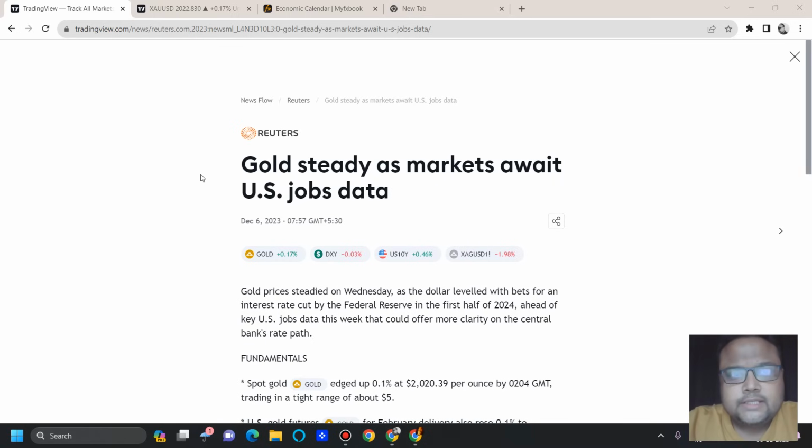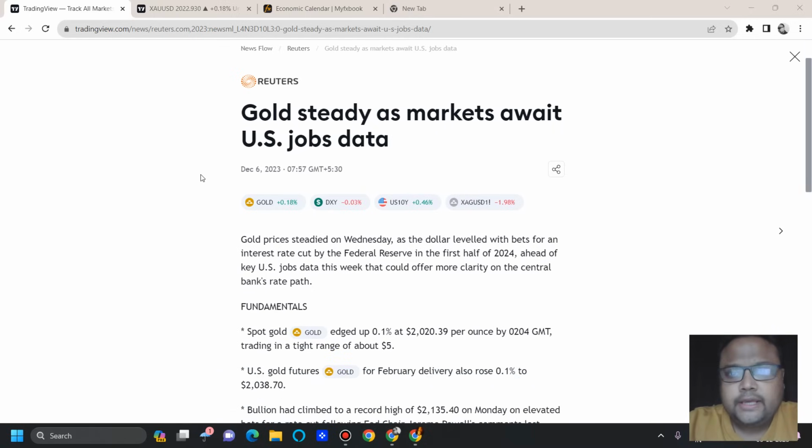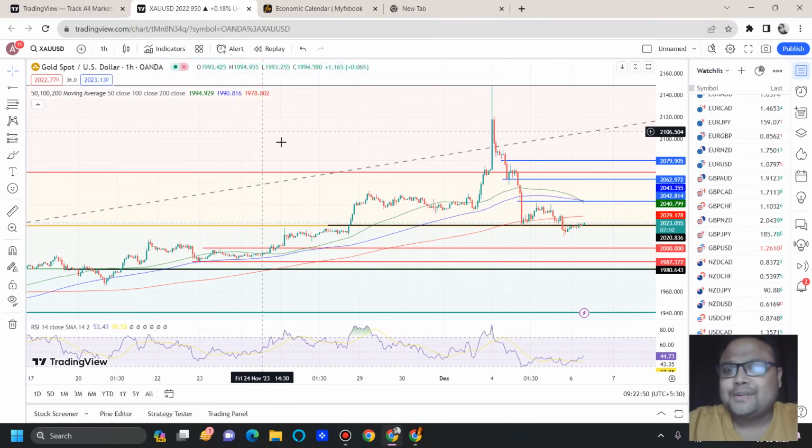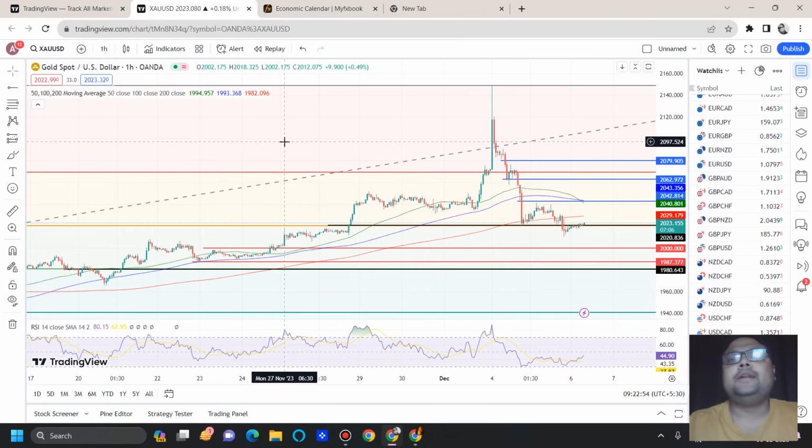We look at the news and we can see that news is saying gold steady as markets await US jobs data. So it is telling us about NFP. Yes, NFP is around the corner, coming on Friday. So there is a possibility that before NFP, we may get to see a little bit of a silent market. But if you look at the chart, my dear friends, we know it very well that gold is crazy. Usually we don't get to see this kind of volatility before a major event like NFP or CPI. But this week is different. This week is volatile. This week is crazy.